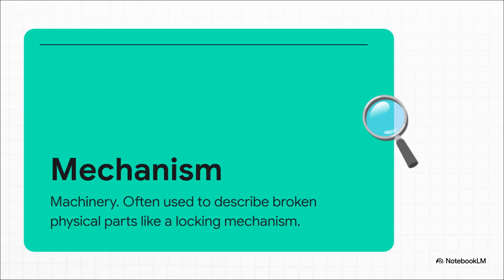Mechanism, meaning 机制, 机械装置. You know, this is a brilliant word because of its versatility. You can use it abstractly, like a coping mechanism for stress or a funding mechanism at a university. But for CELPIP, you'll want to map this perfectly to speaking Task 8 when you have to describe a broken item. Instead of just saying, the lock is broken, tell the examiner, the locking mechanism on this suitcase is completely broken. It demonstrates precision and a really advanced command of the English language.